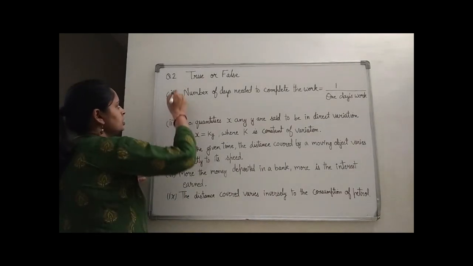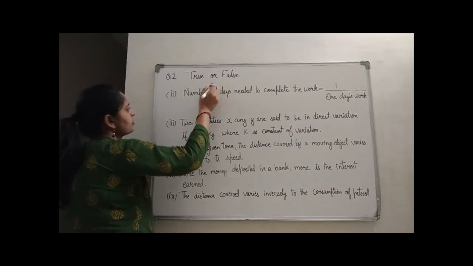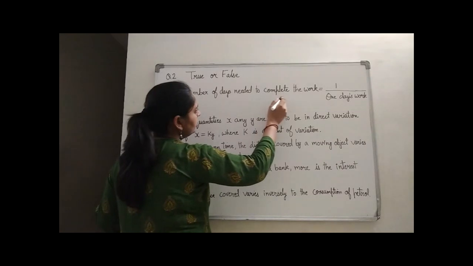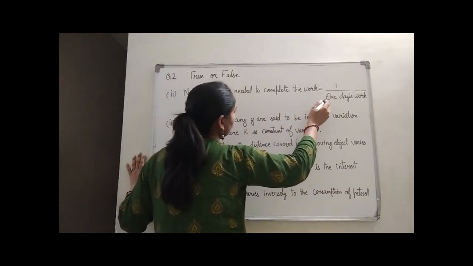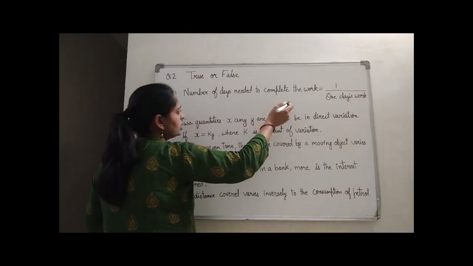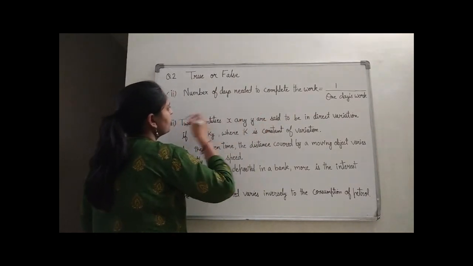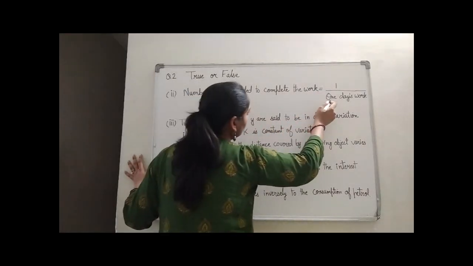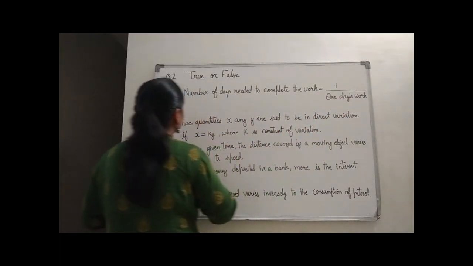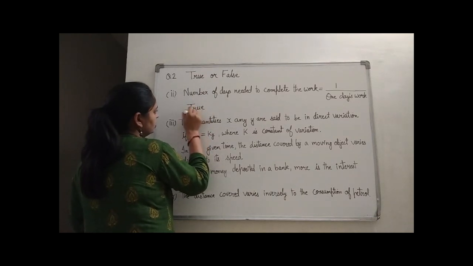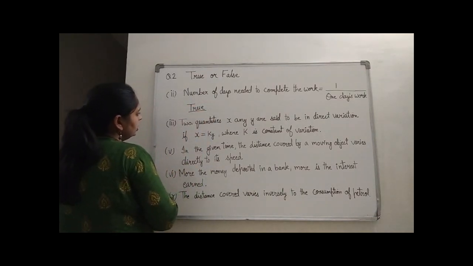Okay. Now see the second question, true or false. The second part in this: the number of days needed to complete the work is equal to 1 upon 1 day's work. We have done this. 1 day's work is the inverse of this. So the number of days needed to complete the work will be equal to 1 upon 1 day's work. So it is a true statement. Right? Now see the third part.